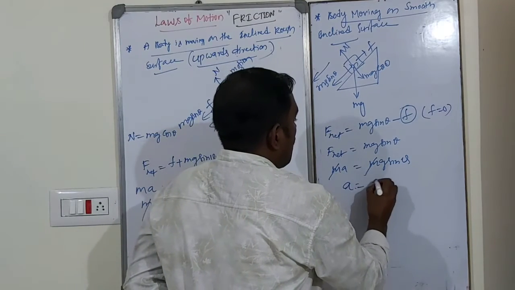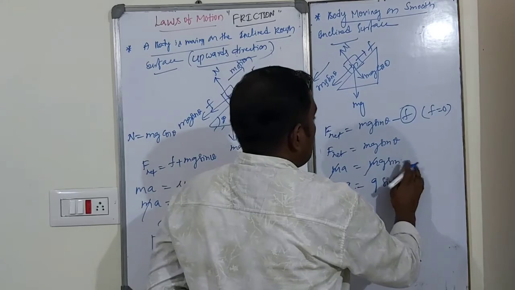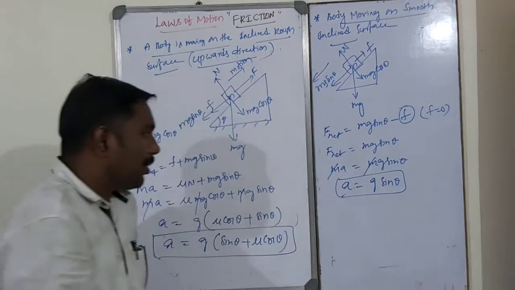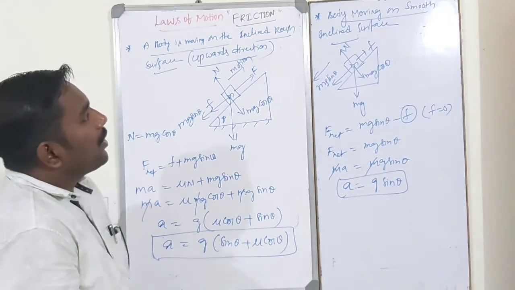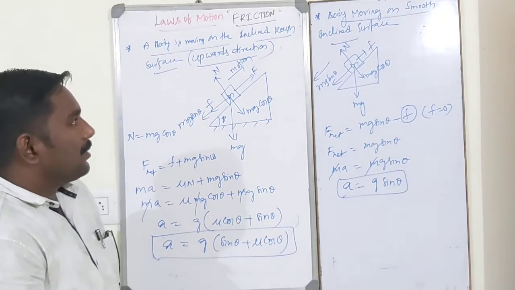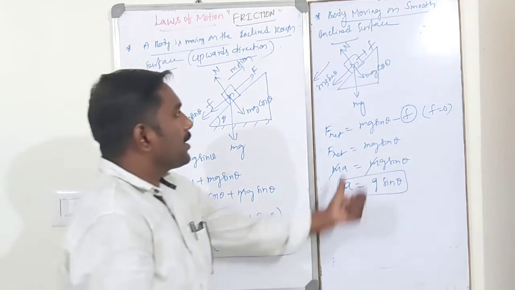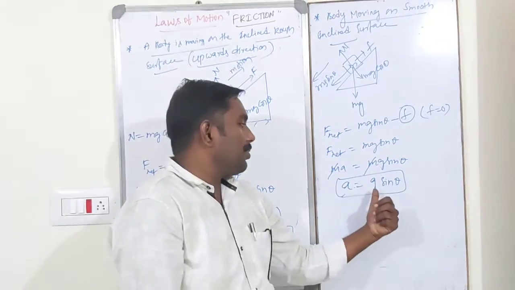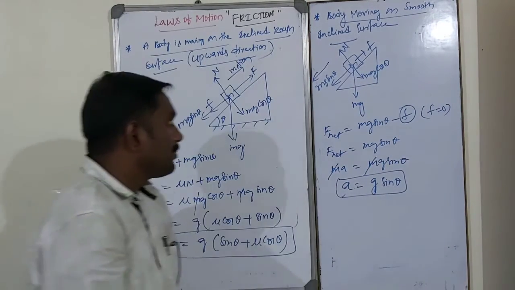Acceleration is g sin theta. This is the acceleration of the body moving on a smooth inclined surface. Smooth means there is no roughness, no friction. So a is equal to g sin theta only.